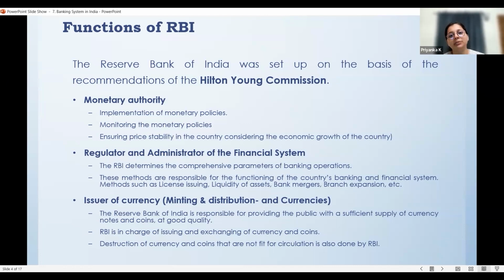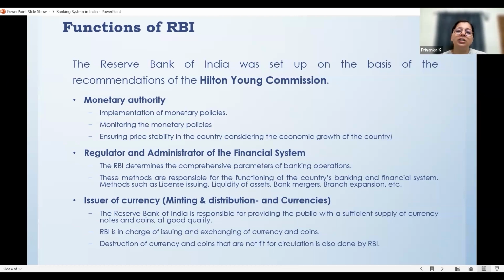Expansion: if a bank has to expand, or if a bank has to merge with another bank, permission or approval should be got from the RBI. So such things are all part of this financial system administration and regulation. If an organization has to set up, or if a person has to set up a new bank, they cannot do it just like that. They need to get the approval and permission from the RBI to set up such a bank.